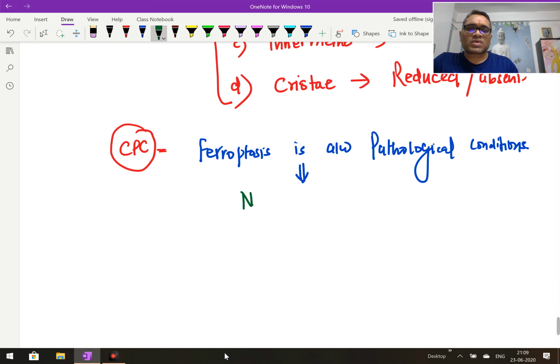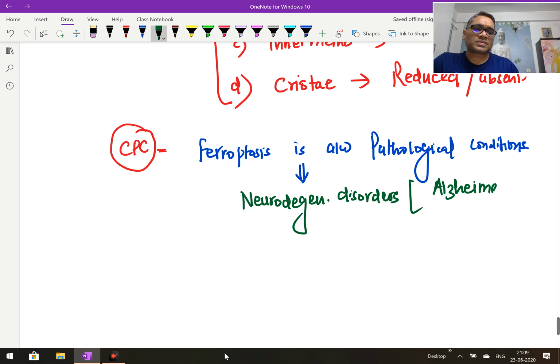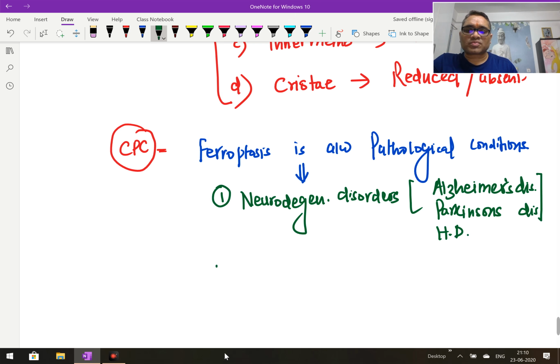Remember, number one is the neurodegenerative disorders. Which disorders? Alzheimer's disease, Parkinson's disease, right? And Huntington's disease. These are the three important neurodegenerative disorders where you can see ferroptosis.